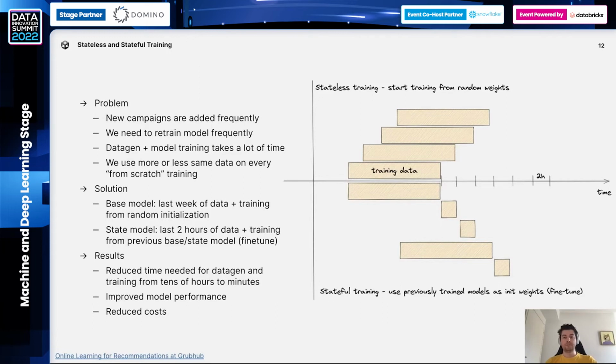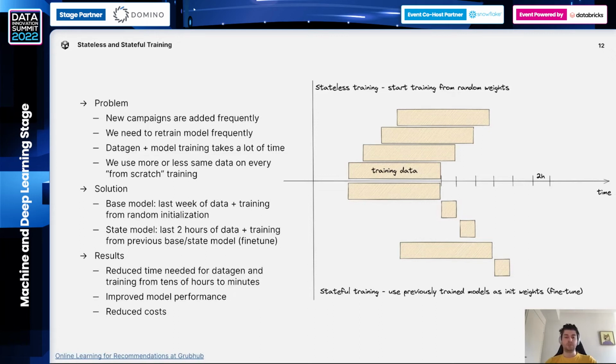So this stateful training, in some sense, can be treated as fine-tuning using the most recent data. And well, actually, it is fine-tuning. Let's say that we generate data using the last 7 days. In stateful training, we use the last 2 hours of data. That means that the amount of data that we use for training models is reduced by approximately 80 times. And thus, the time which is needed for generating data and the time which is needed for training the model is also reduced by approximately the same magnitude. And it is an extremely good achievement.